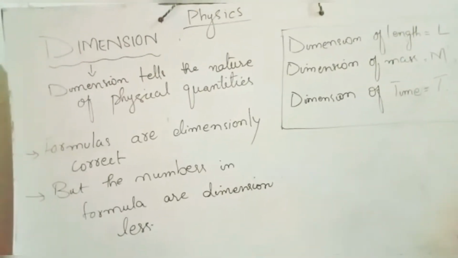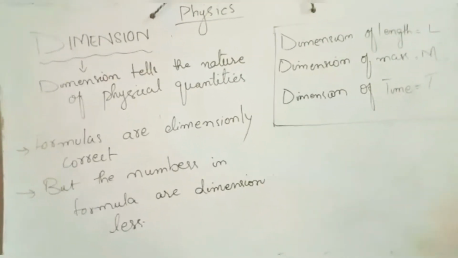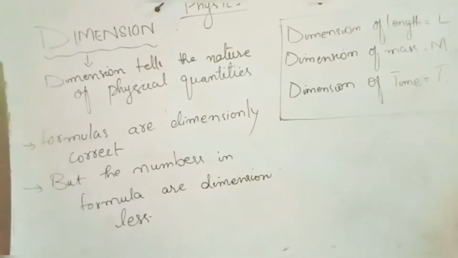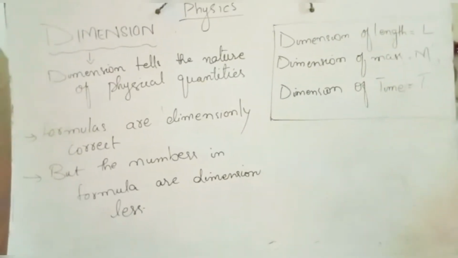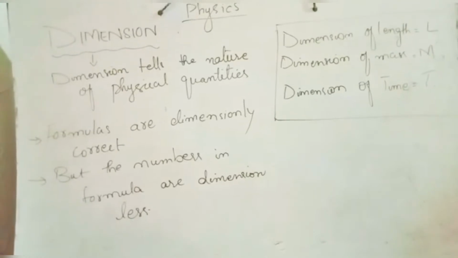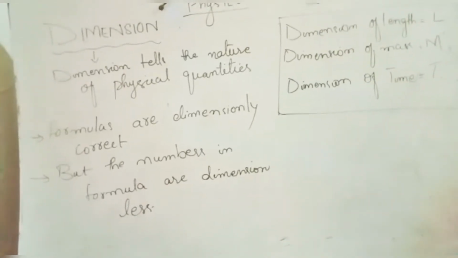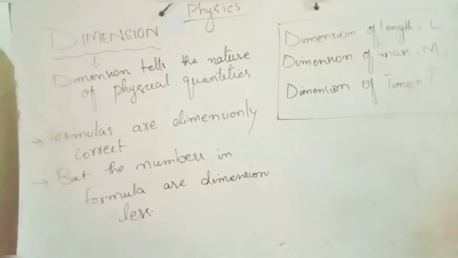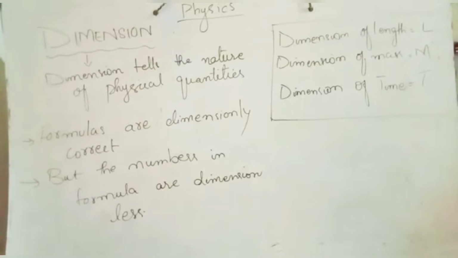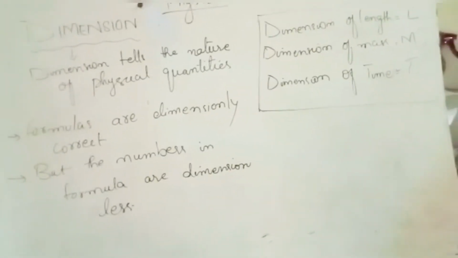So today I'm going to deliver a lecture on dimension. Before starting the dimension, we should know what physical quantities are. Let me recall that physical quantities are the quantities which can be measured. Like physical quantities, we have speed, time, temperature, force, and many more. So dimension basically tells the nature of physical quantities.